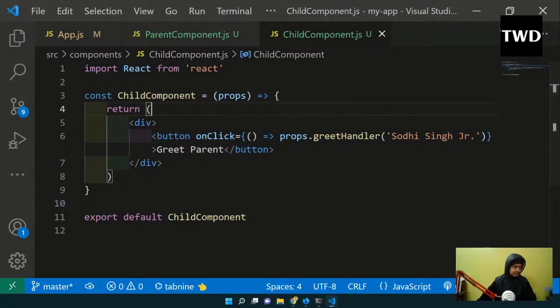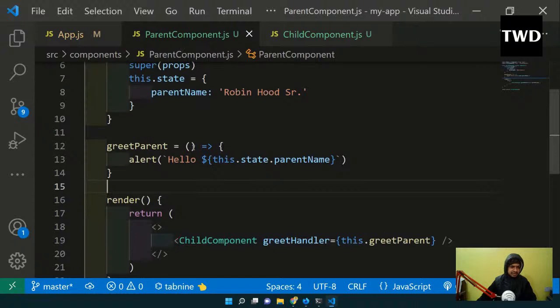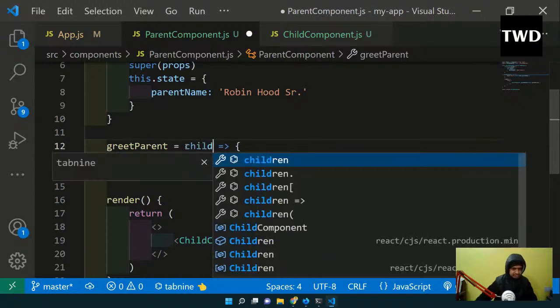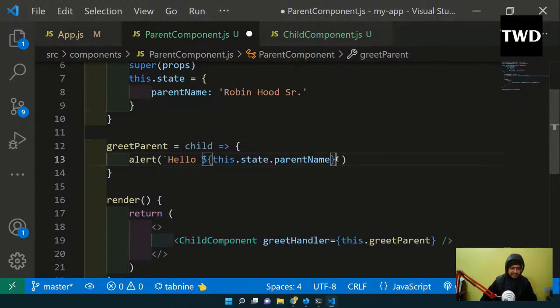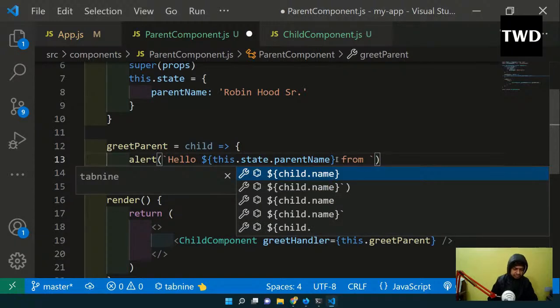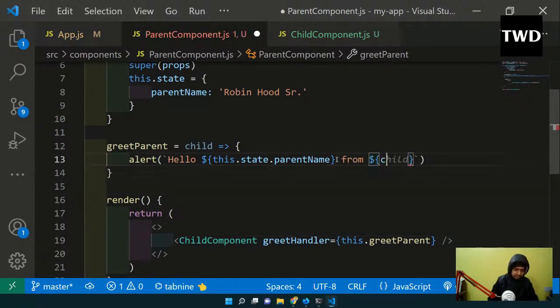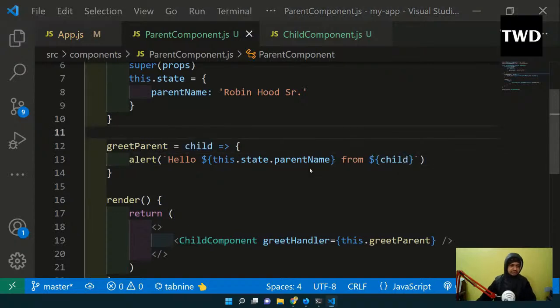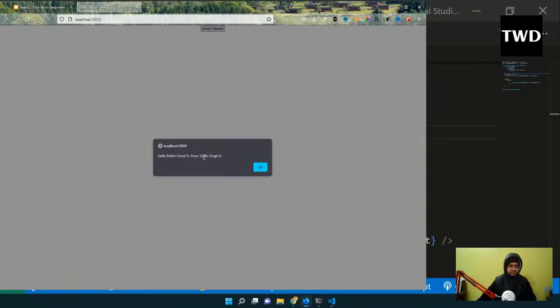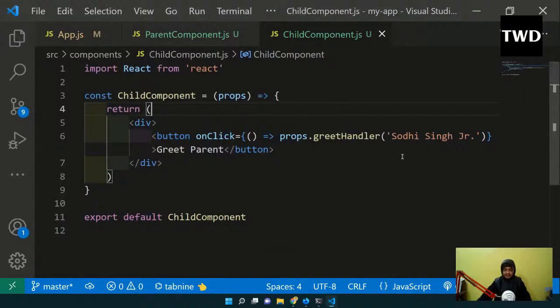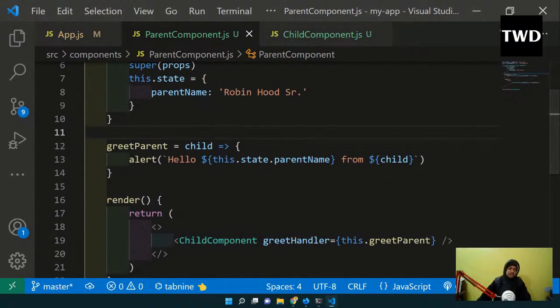Now if I'm passing the data through a parameter, what will happen? It will come back here, and I can take any name. The parameter is coming, so I will take it as child. Then in the template string, child. Save it, go back, greet parent. Hello, Ramji Junior from Sodhi Singh Junior. See, it is coming. I'm passing the data from here, any data as a props. So this is how the data can flow in the opposite direction in React.